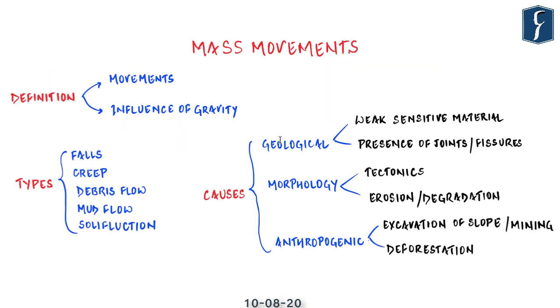So, heavy rainfall in the state of Kerala has led to a devastating landslide in Idukki district of Kerala, leading to the death of more than 20 people. And also, according to the Geological Survey of India, about 0.42 million square kilometers, that is around 13% of the land area in our country, is currently prone to landslide hazards.